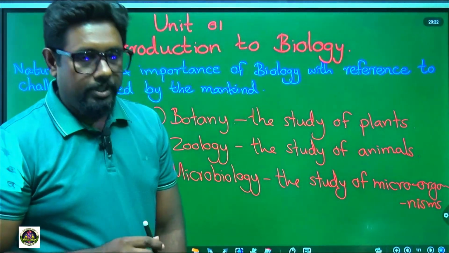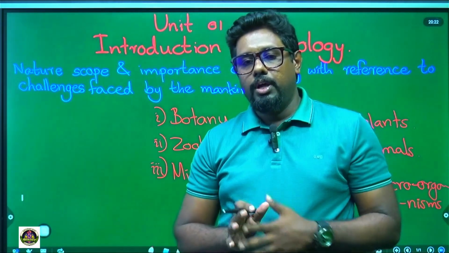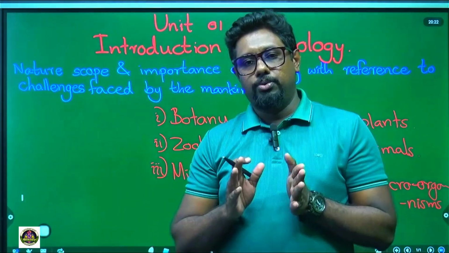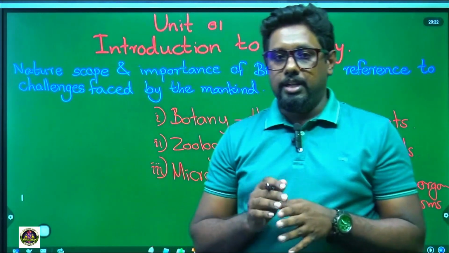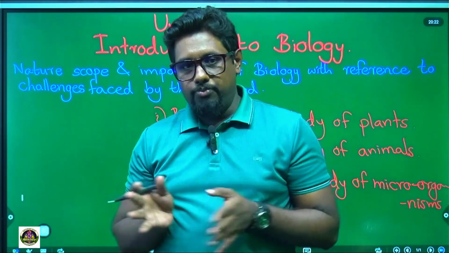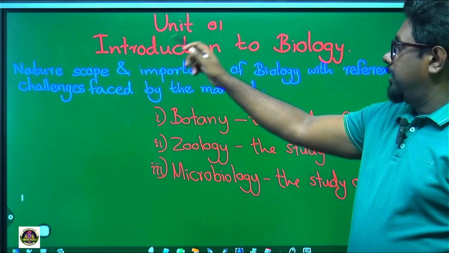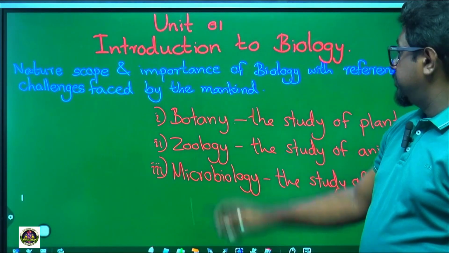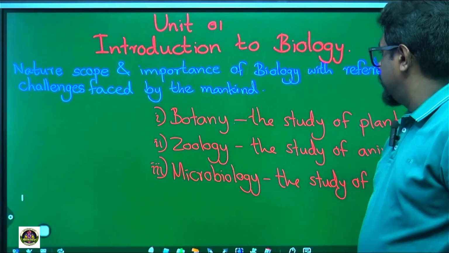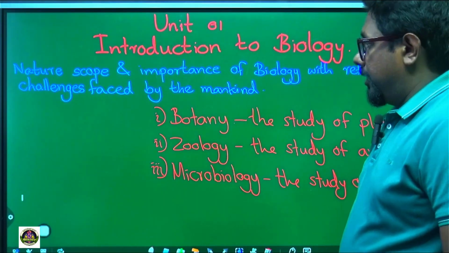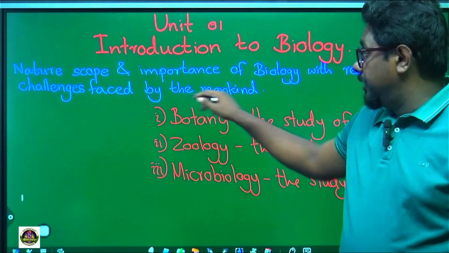Write down the note. Write in point form, not in paragraph form. It is easy for you to understand and easy for you to study the lesson. Write down Unit 1 and the main topic, Introduction to Biology, and put the subtopic: nature, scope and importance of biology with reference to challenges faced by mankind. Please write down these things up to this.